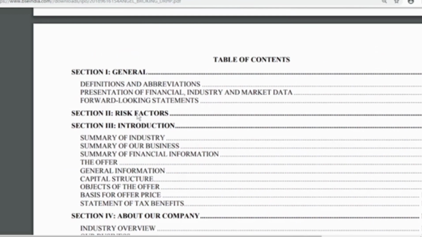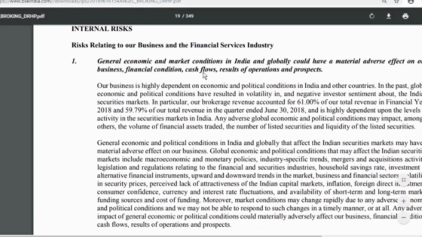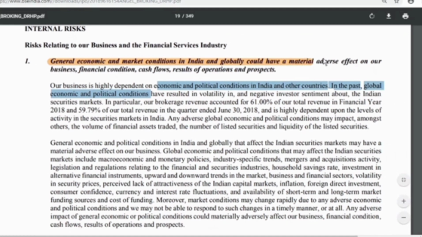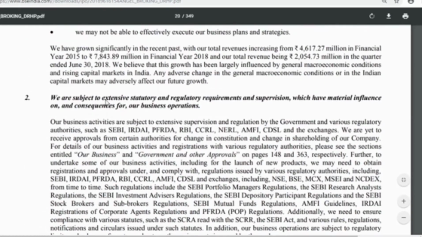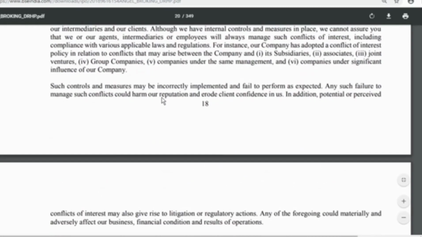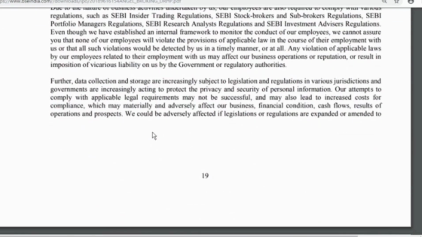For instance, if I click on risk factors, I'll get to know about the company's risks, like general economic and market conditions in India and globally could have a material adverse effect on our business, financial condition, cash flows, results of operations and prospects. We can see that we are subject to extensive statutory and regulatory requirements and supervision which have material influence on and consequences for our business operations. Similarly, there are other points which one can study.